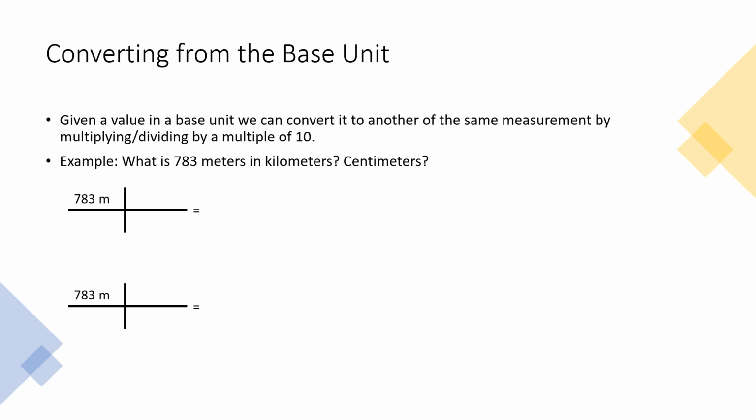All right, now we're going to look at converting from the base unit into something with a metric prefix. So given a value in a base unit, we can convert it to another unit of the same measurement. So if it's in grams, we can go to something with a prefix in grams. And we do this by multiplying or dividing by multiples of 10.